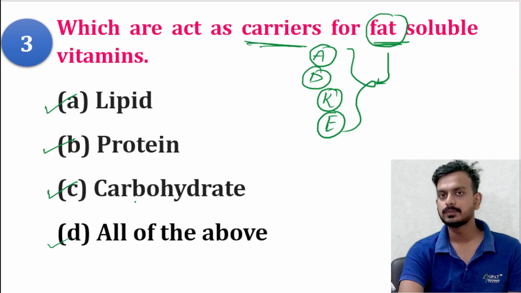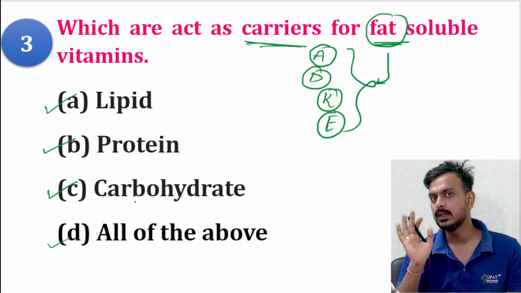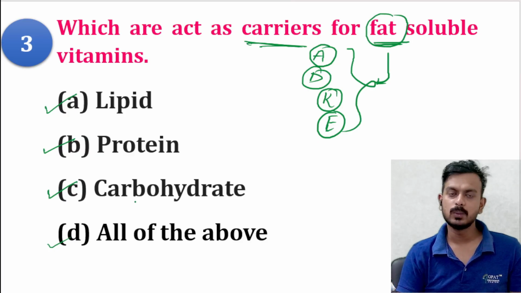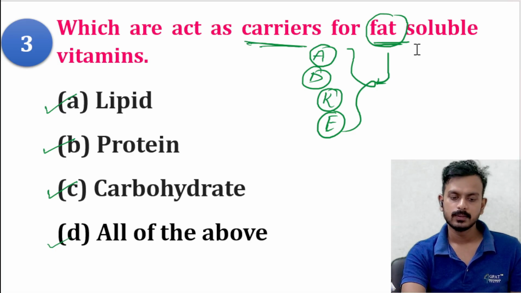You have to find out which of the following biomolecules acts as a carrier for fat soluble vitamins. I give you 20 seconds to answer. Yes, the correct answer is lipids.